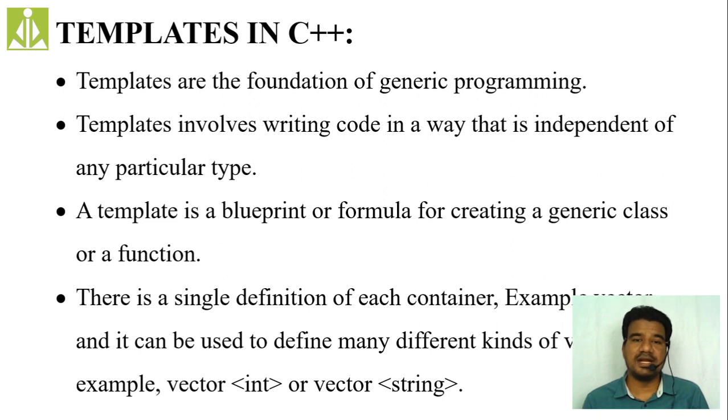When we are saying data structures, they should not depend on the type of the data. The data structures should be independent of the type of the data. So that is the reason why we implement all our data structures this way.